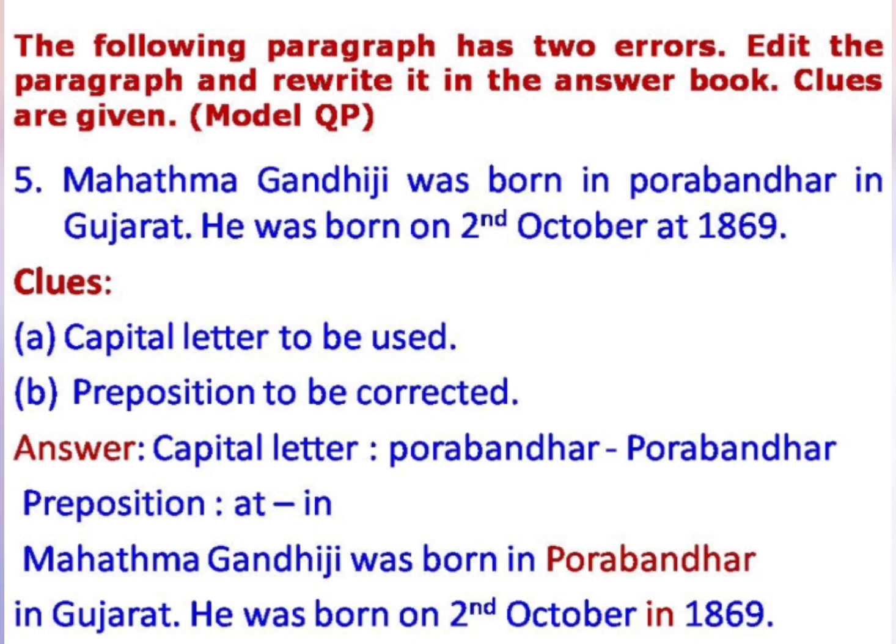So in the second sentence, he was born on 2nd October at 1869. So the preposition at is to be replaced with in there. So after replacing everything, you have to rewrite the paragraph. Mahatma Gandhi ji was born in Porbandar in Gujarat.